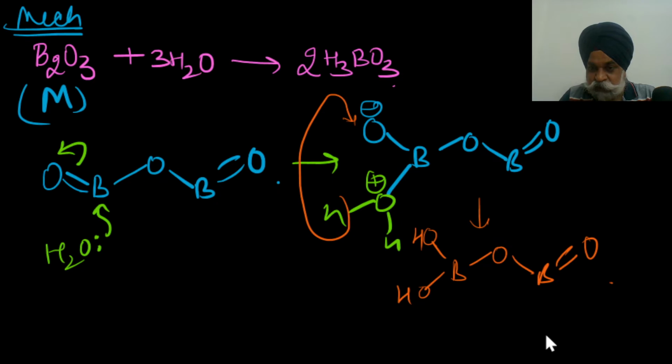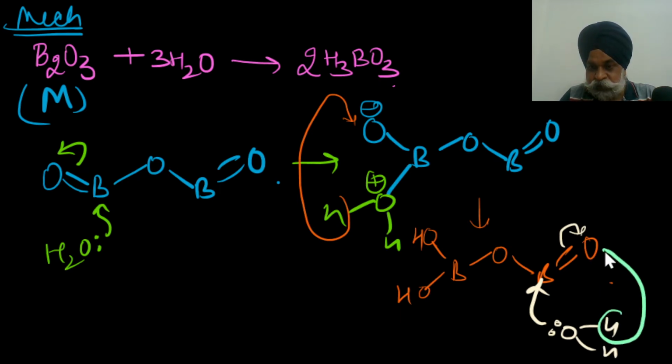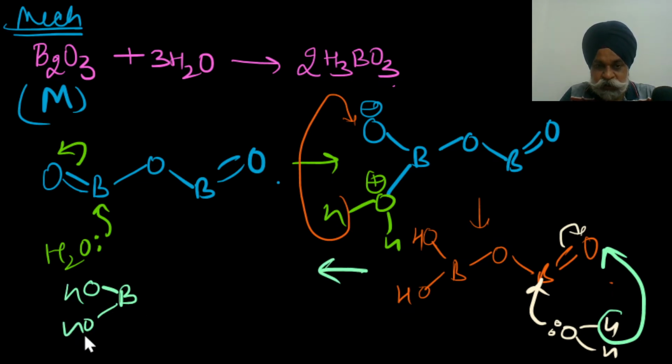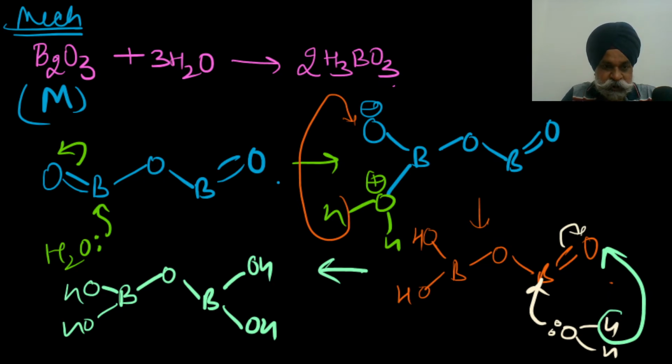Again you add water. I would do this in a speedier way now. So intramolecular proton exchange would happen. This H positive goes here. Ultimately from here you would get BOH, BOH, O, B. So here also you would get OH, and here also you would get OH. Isn't it? Not very difficult.